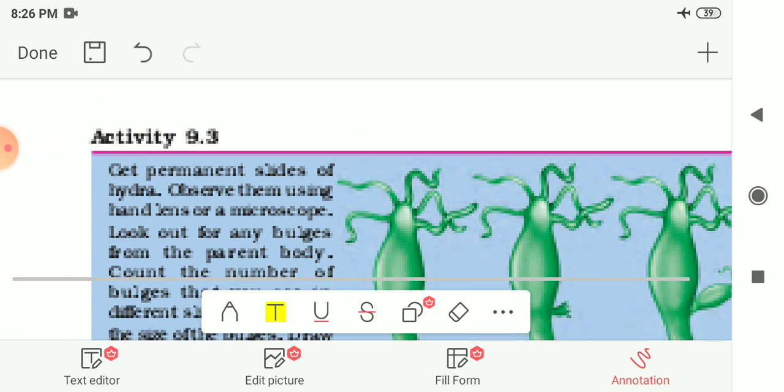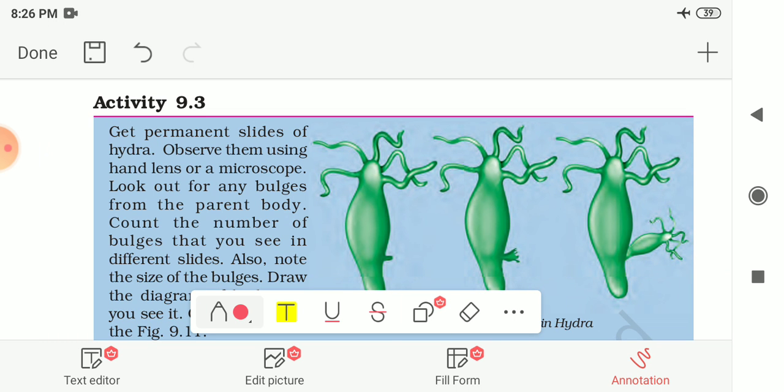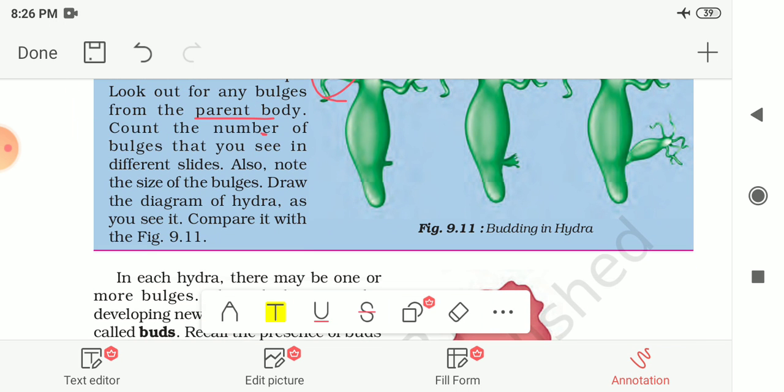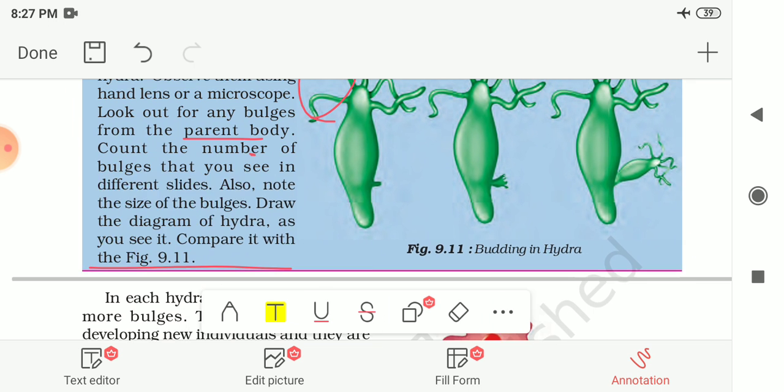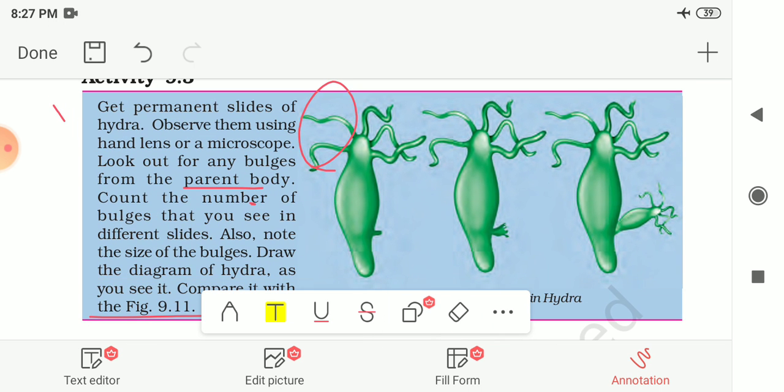So here one activity is given to you, that is activity number 9.3. Get a permanent slide of hydra, observe them using the hand lens or a microscope. That means you have to observe the hydra. Look out for the bulges from the parent body. Bulges means the outer growing part which looks like bumps. Now count the number of bulges that you see in the different slides, and also note the size of these bulges, and draw the diagram of hydra as you see it and compare it with the given figure. Here you have to accept that because you cannot right now perform the activity.